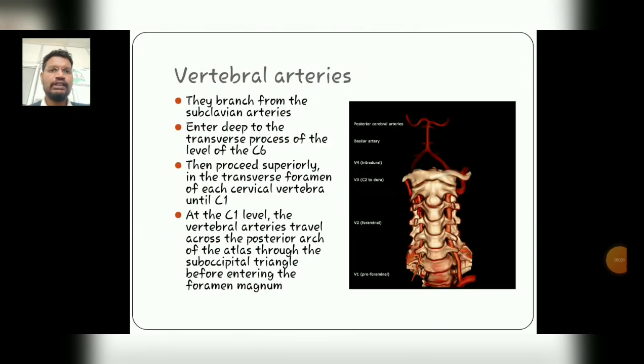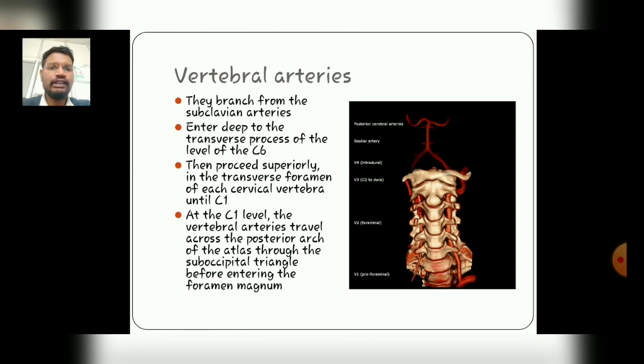So next, what are the vertebral arteries? They branch from the subclavian arteries and enter deep to the transverse process at the level of the C6 vertebra. Then they proceed superiorly in the transverse foramen of each cervical vertebra until they reach the C1 process.